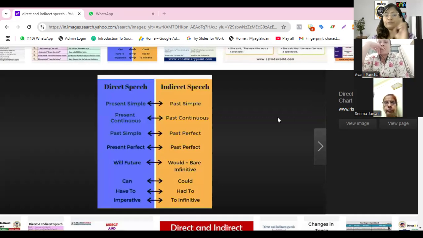That is simple. But when you have simple past, that will change to past perfect. Will changes to would, can to could, have to had. And if there's an imperative, as I told you, command or suggestion, then we use "to."